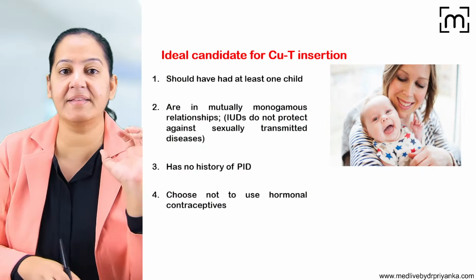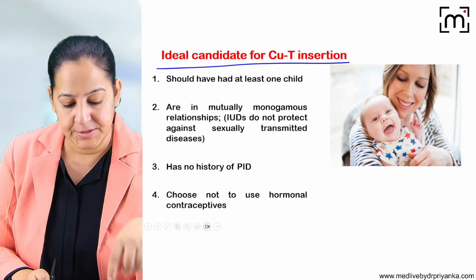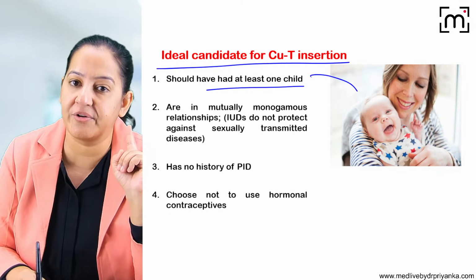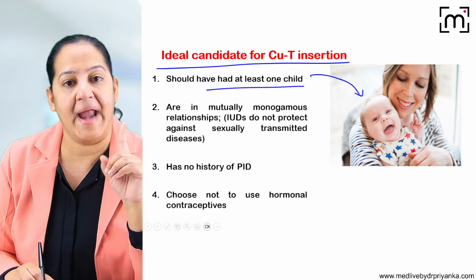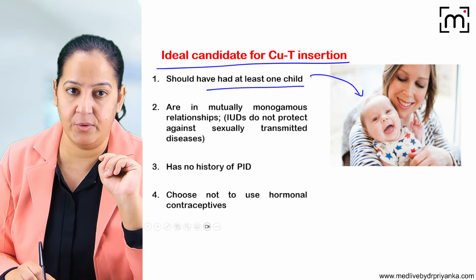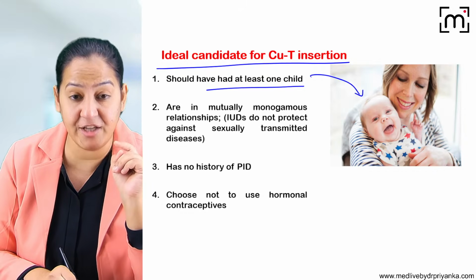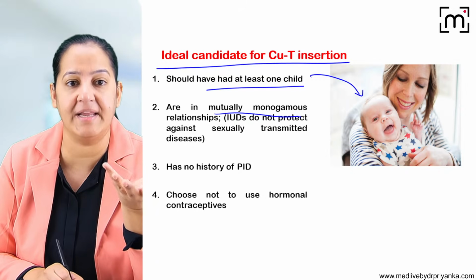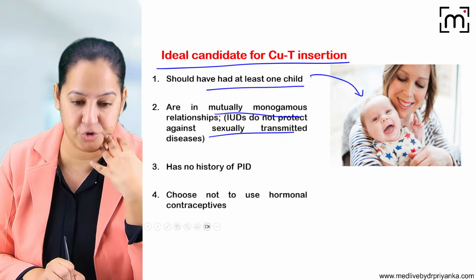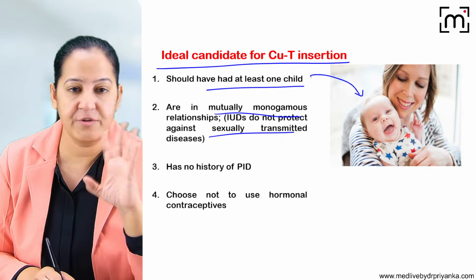Now someone was asking the ideal candidate for IUCD insertion. So the female should have at least 1 child before you insert it. You cannot insert it in nullipara. No. At least 1 child should be there to that lady. Okay. The lady should be in one relationship. It should not be inserted in prostitutes or females who have multiple sexual partners, because the chances of PID or STD will be high in that case.